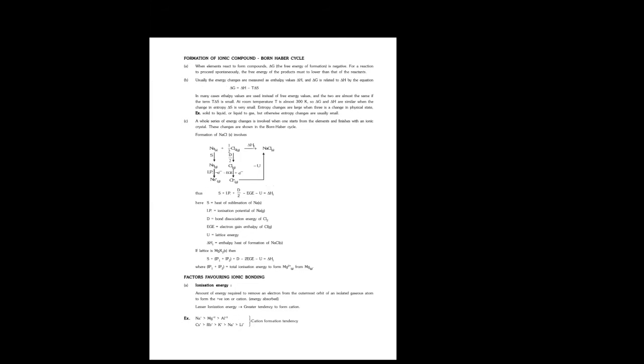What is the lattice energy, sir? First, when two opposite ions come to each other, they form an ionic bond because of attractions. When one mole of opposite ions come together, they form one mole of solid. Whenever they form one mole of solid, that releases energy. That energy is called lattice energy. That lattice energy is calculated by which one? The Born-Haber cycle.